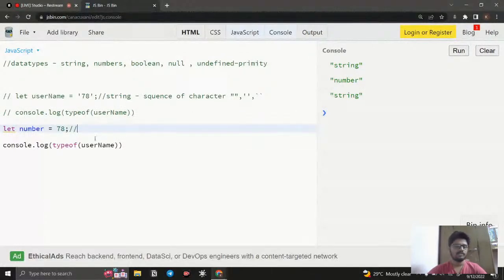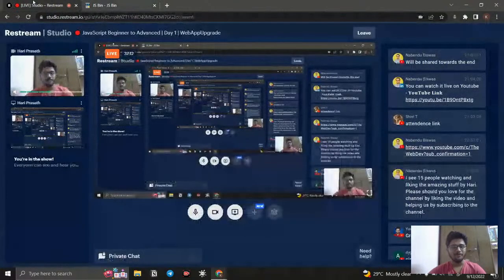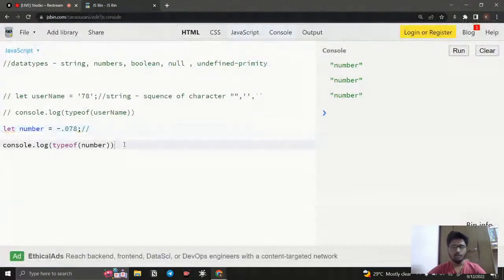If I run here, in the username, we can name this as number. We can clear it, and if I run this, you can see it's going to be a number. If I give 0.078, that is also going to be a number. If I give a negative value, minus something, it is going to be a number too. It might be different in some other programming languages, like double and integer. Integer has int, and float operation is something called double. There are some differences in other programming languages, but in JavaScript everything is going to be a number only. Okay, fine. So this is all about JavaScript numbers.